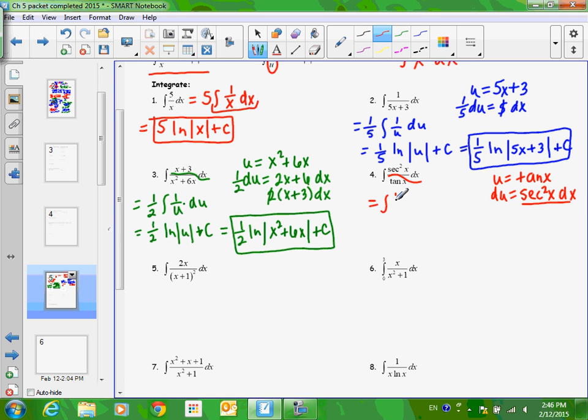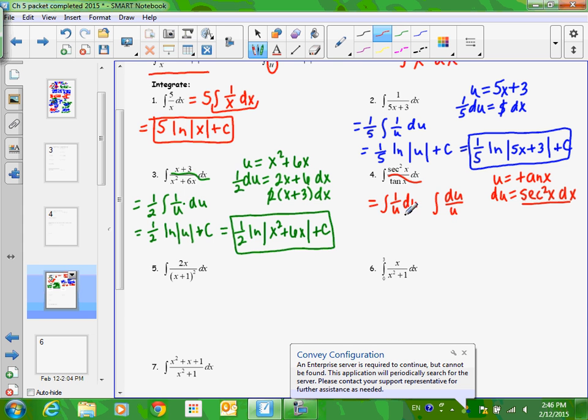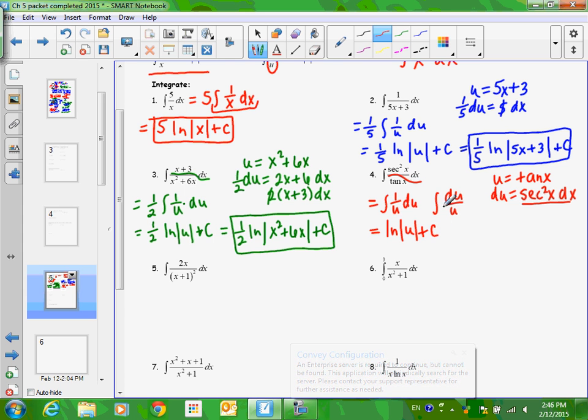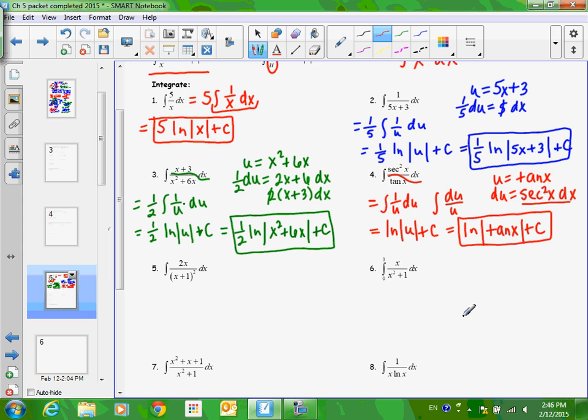So this is kind of what I was saying again. Some people are going to want to write it this way, and some people are going to want to write it like this. These two things mean the exact same thing. They both equal natural log of absolute value of u. So however you write it, that's what it equals. And then, of course, we do the substitution where we put tan x back in place of u at the end. And in all of this, don't forget plus c. Any questions so far?